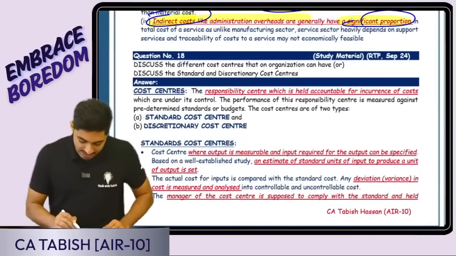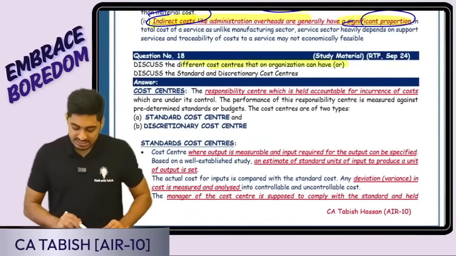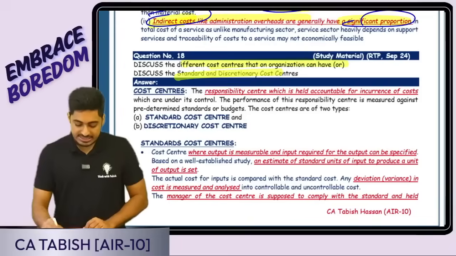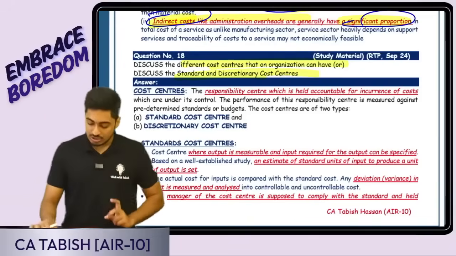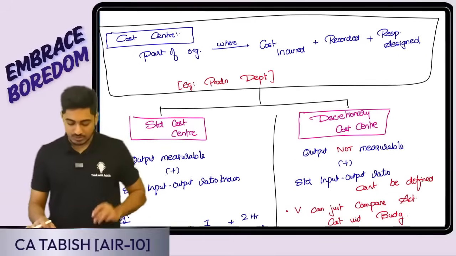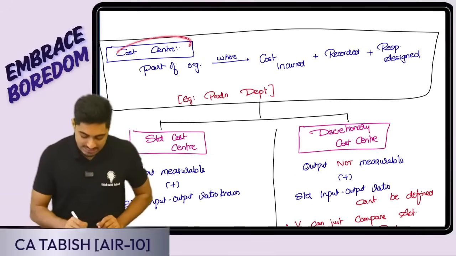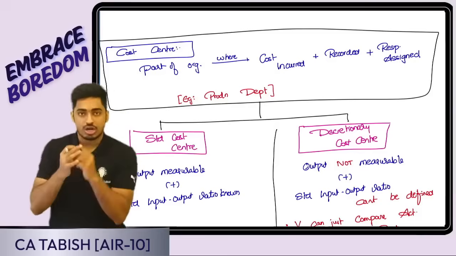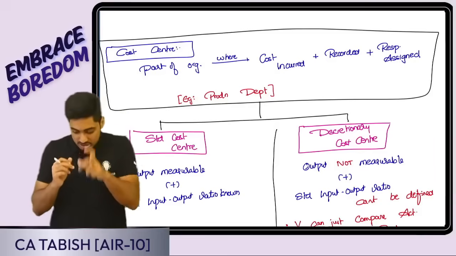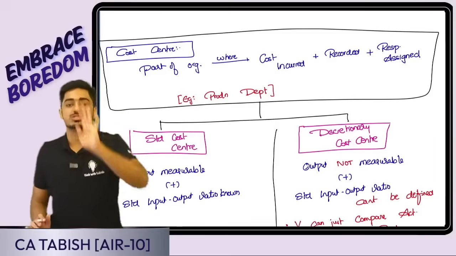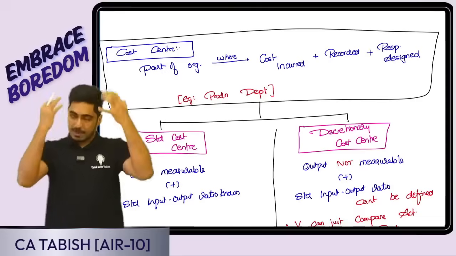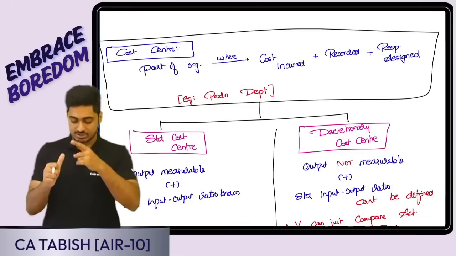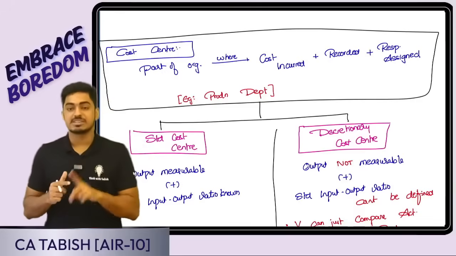Next question that we are having is, discuss different cost centers that an organization has, or discuss standard and discretionary cost center. Whatever the question comes, this is what we are going to write. Firstly, cost center. What is a cost center? It is a part of the organization where the cost is incurred plus the cost is recorded plus the responsibility is assigned. What is it, students? It is a part of the organization where 3 things are happening: cost is incurred, cost is recorded, and responsibility is assigned.